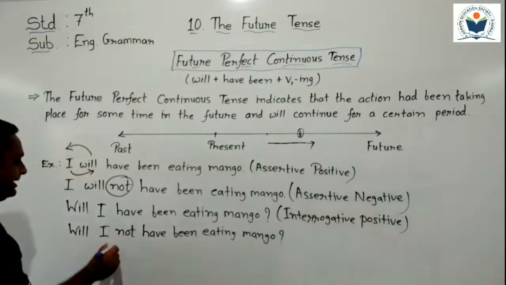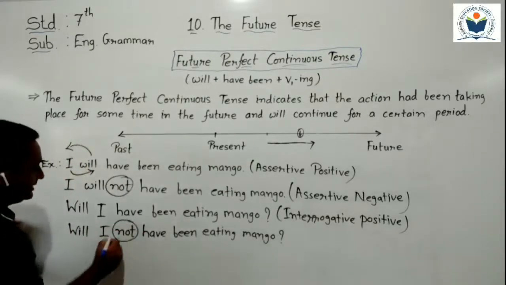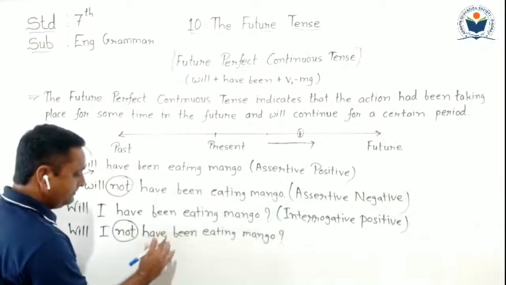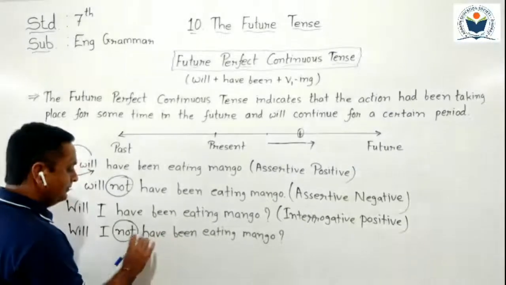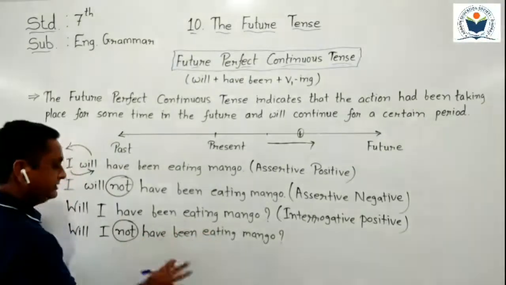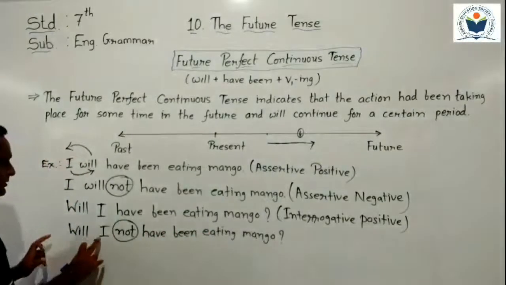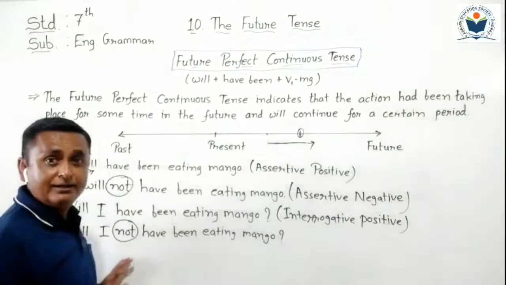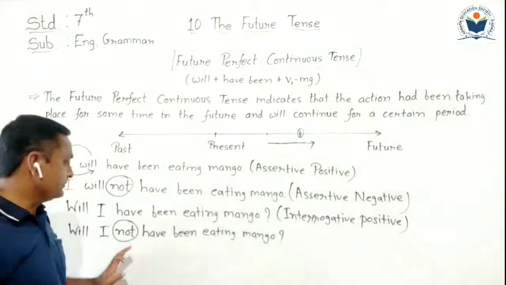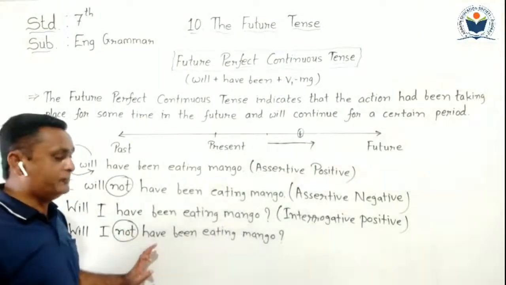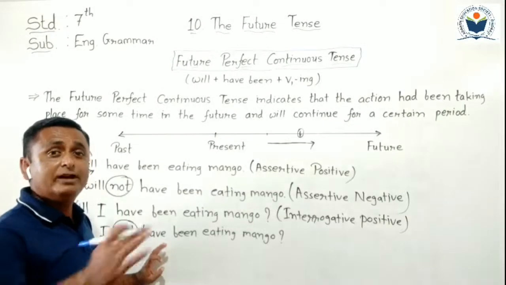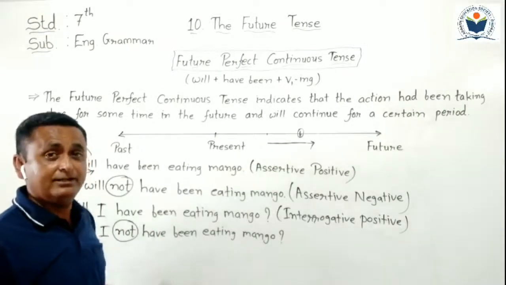But keep in mind, you have to put not after the subject here. You don't have to put not in between have or been, or after been. It's totally wrong. Just put not after the subject. Can you understand? Here it is converted into interrogative negative form, but without contraction. Now we have to do it with contraction.